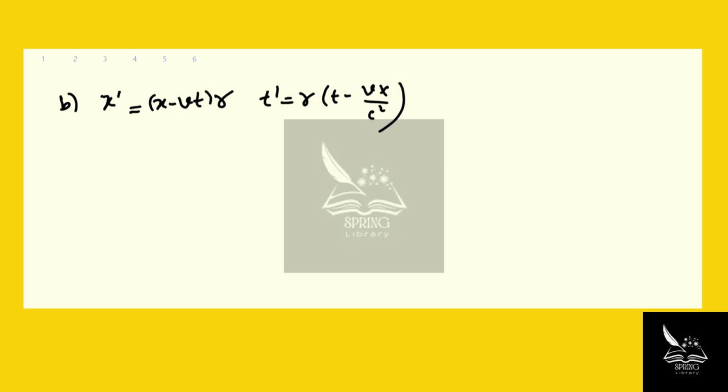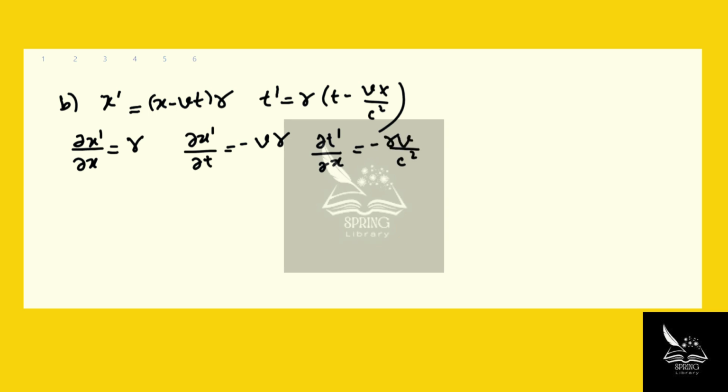Now, I'm not going to repeat the entire steps because it's going to take a long time, but at least let me tell you how it's different than part A. So first of all, the first derivative is gamma here. So dx prime over dt is going to be negative v gamma, and dt prime over dx is going to be negative gamma v over c squared, and dt prime over dt is going to be gamma again.